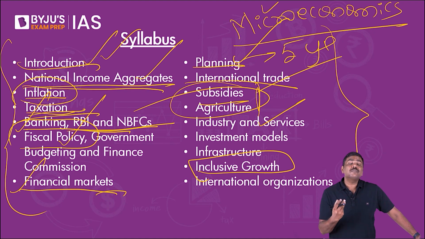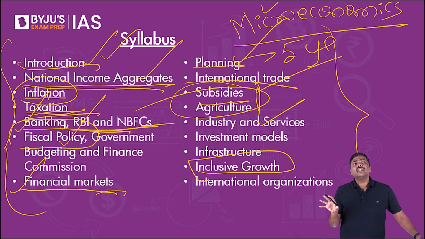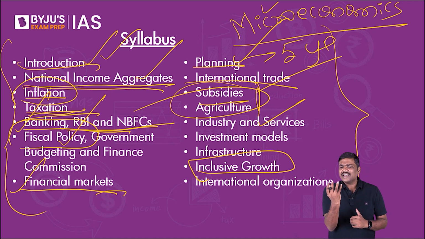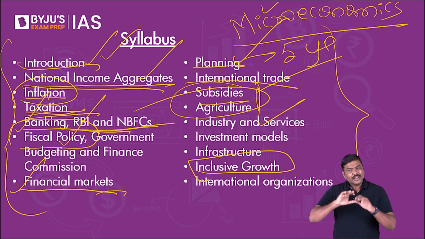Then there is an industrial policy in the form of Atmanirbhar Bharat, Make in India, Startup India, Stand Up India, etc. Right? What are the various important points regarding these particular policies? Are there any objectives? What has the Government of India achieved by implementing them? Are there any concerns related to these particular schemes? Right? Etc.